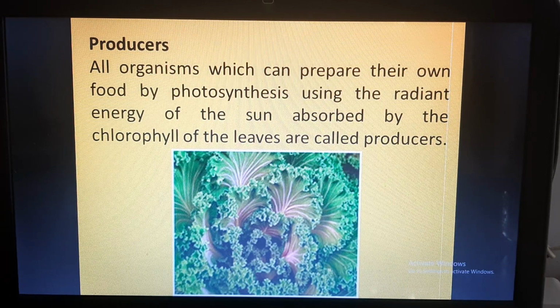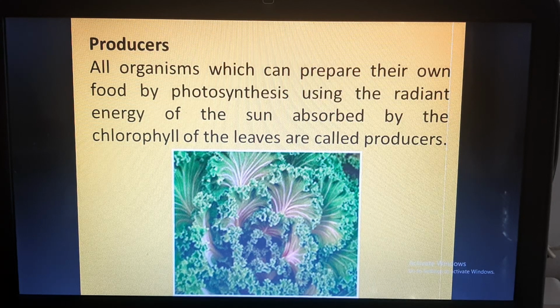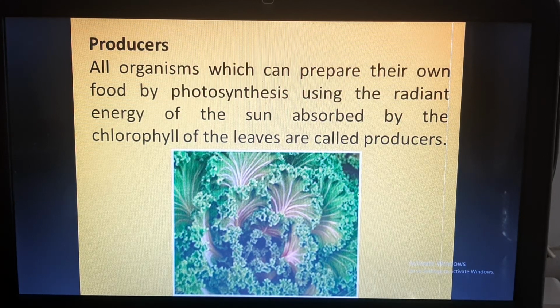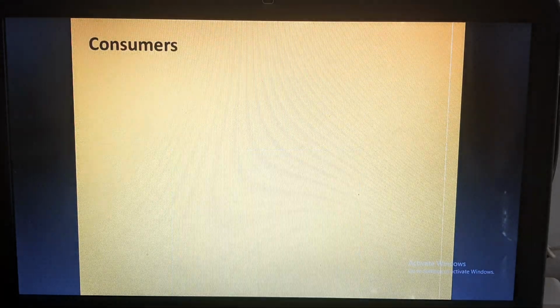All organisms which can prepare their own food by the process of photosynthesis, using the radiant energy of the sun absorbed by the chlorophyll of the leaves, are called producers. In the very first chapter of this class 7, we had studied that autotrophs are able to prepare their own food through photosynthesis because they contain chlorophyll, which is green in color.